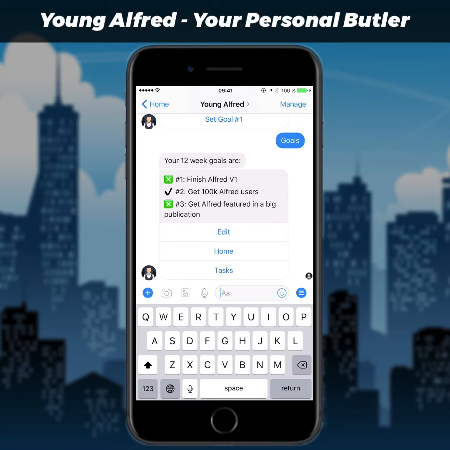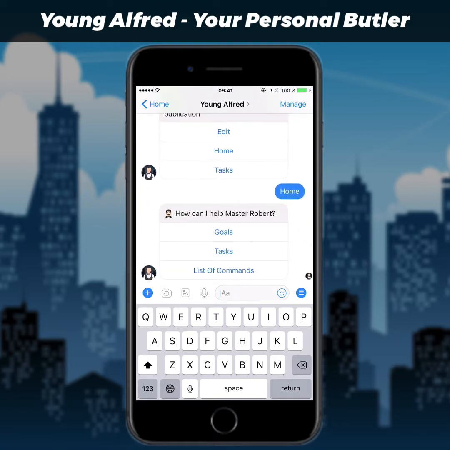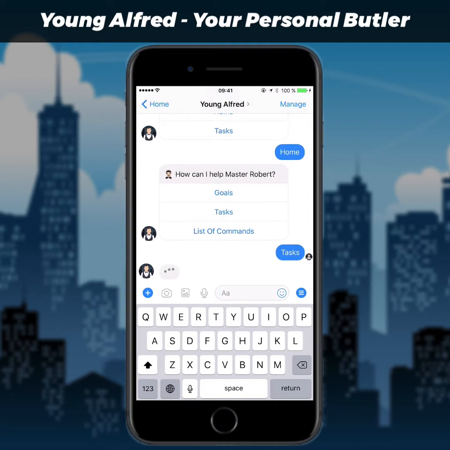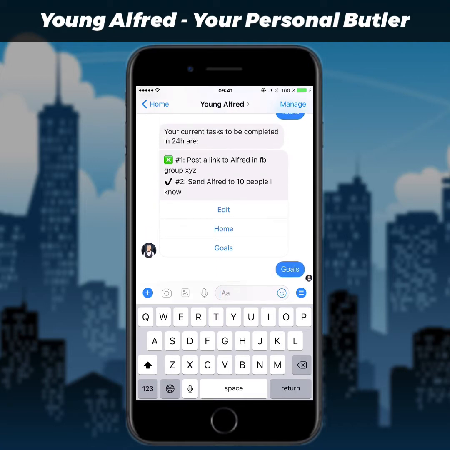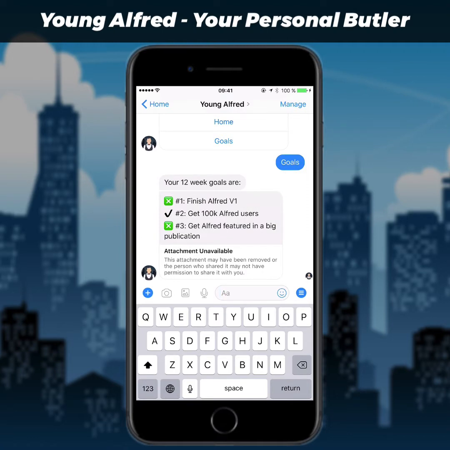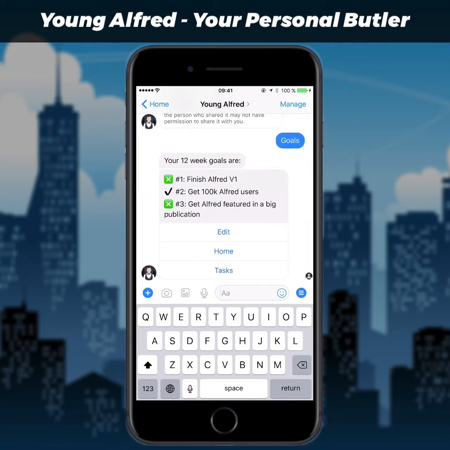So now if I just leave this as is, I'm going to get a reminder tomorrow morning that says these are the 2 things that have to get done, and I'm also going to get a link to my goals so that I'm reminded of those. And let's try that again. There we go. And that's Young Alfred.